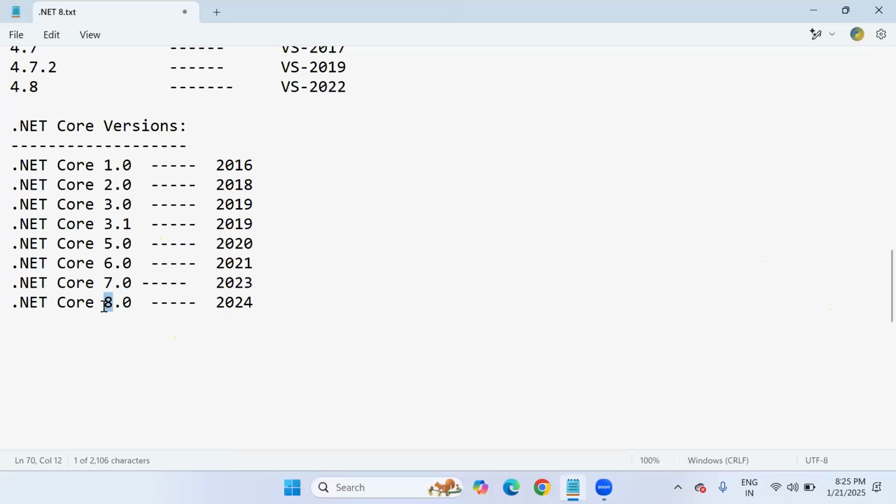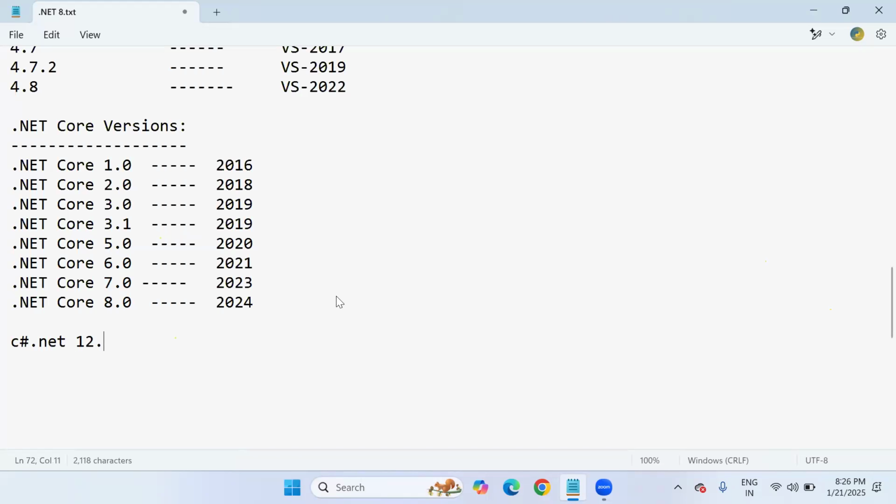For example, if I'm going to use .NET Core 8.0, the C#.NET version is C#.NET 12. If we go for .NET Core 7.0, it is C#.NET 11. For .NET 6, it is C#.NET 10. So if anybody asks which version of C#.NET you are learning, you have to say C#.NET 12.